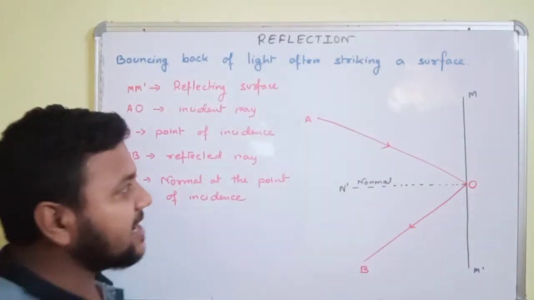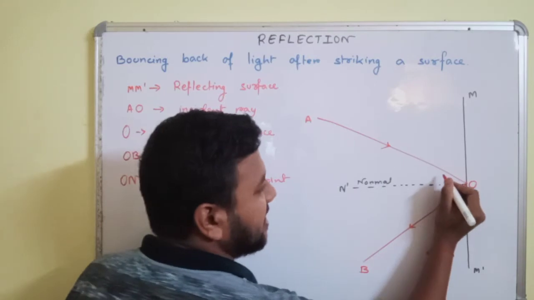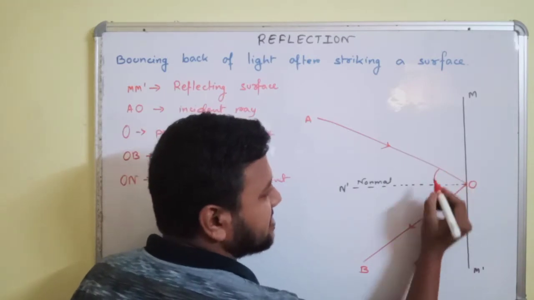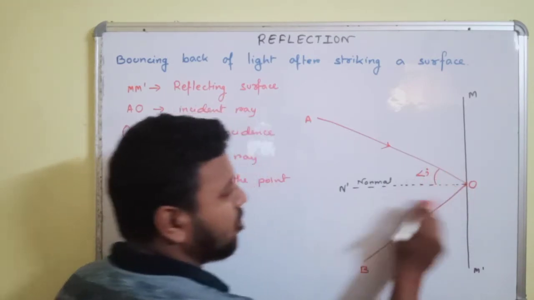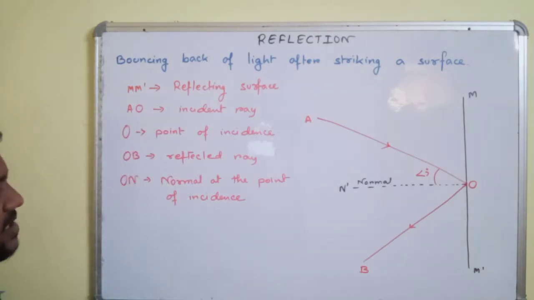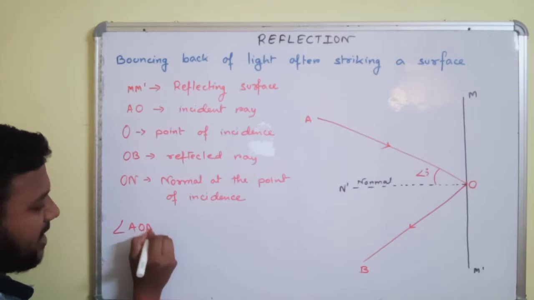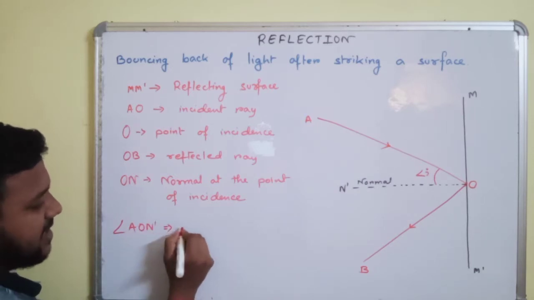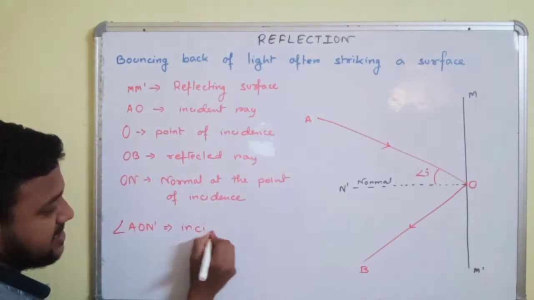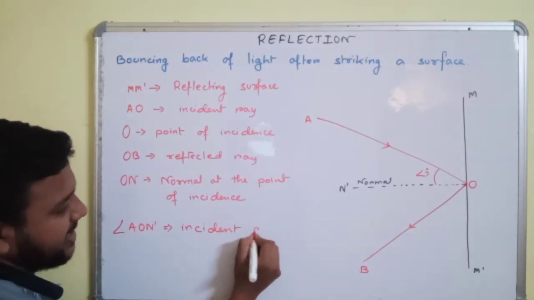The angle between the incident ray and the normal is called the incident angle. So angle AON dash is the incident angle.